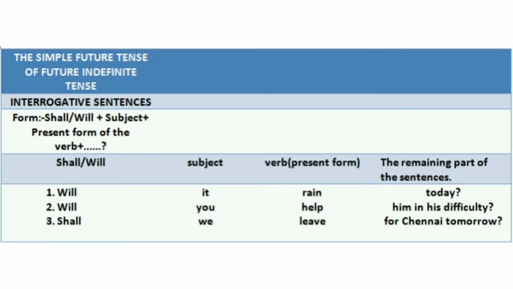Next, interrogative sentences. The form of an interrogative sentence is shall or will plus subject plus the present form of the verb plus the remaining part of the sentence. So, let's see the examples. Will it rain today? Will you help him in his difficulty?